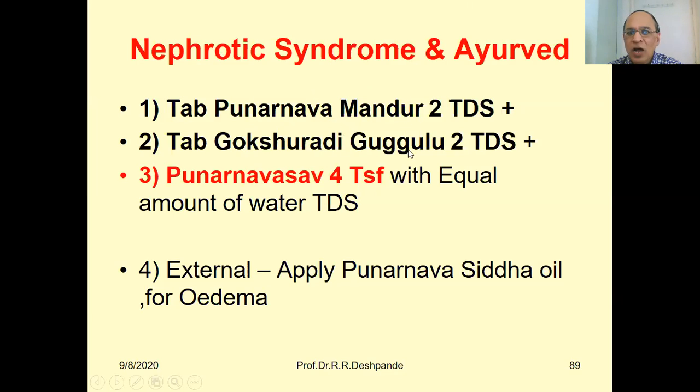Then there is Gokshuradi Guggulu. Gokshur is a tonic for the kidney. 2 tablets 3 times a day. TDS means 3 times a day. Punarnava Sav is a liquid, 4 teaspoons with an equal amount of water. Externally, we can apply Punarnava Siddha Tail oil to the legs and hands.